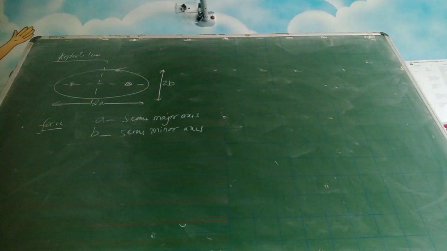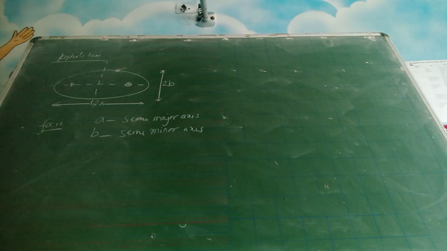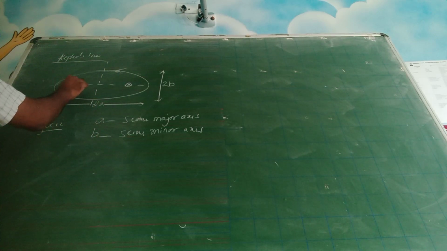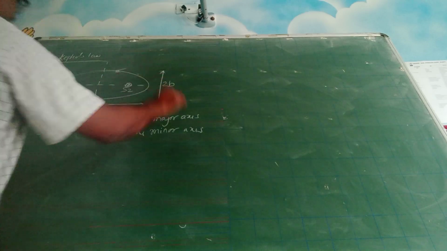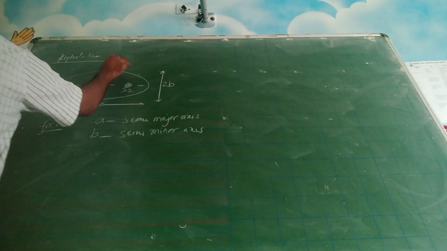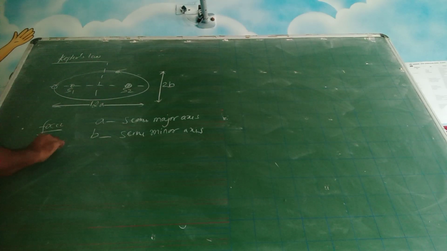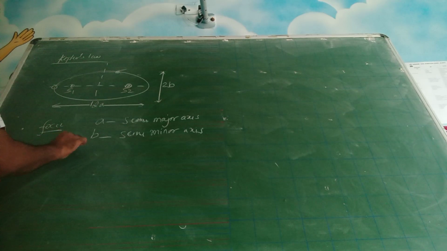Okay, so during the course of travel, you know that these planets are spinning about their own axis and they are rotating around the sun. So when the distance between this planet and the sun is very, very close, let us say this is the position of the sun, it is possible only if it is here. It is called perihelion.